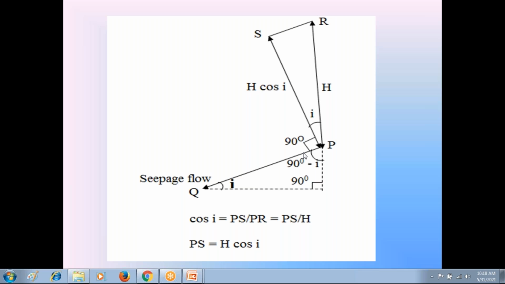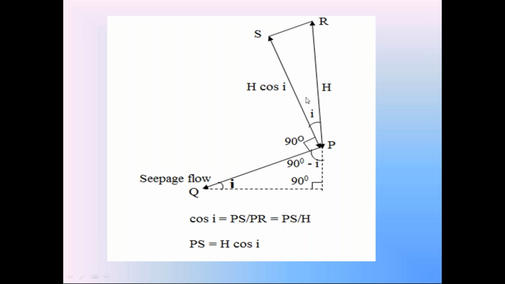So in this diagram, I explained that derivation of H cos I. So this is the diagram explaining H cos I. Please everyone check this diagram. This is the direction of seepage flow.